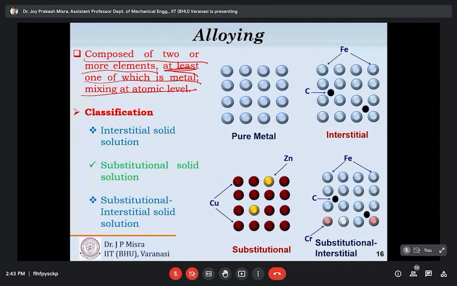So stainless steels have better strength and corrosion resistance than steel. The reason is that stainless steels have chromium and nickel as main alloying elements. So we can conclude that by alloying, by mixing chromium and nickel, we can improve the strength, mechanical properties, as well as corrosion resistance properties of the steel.